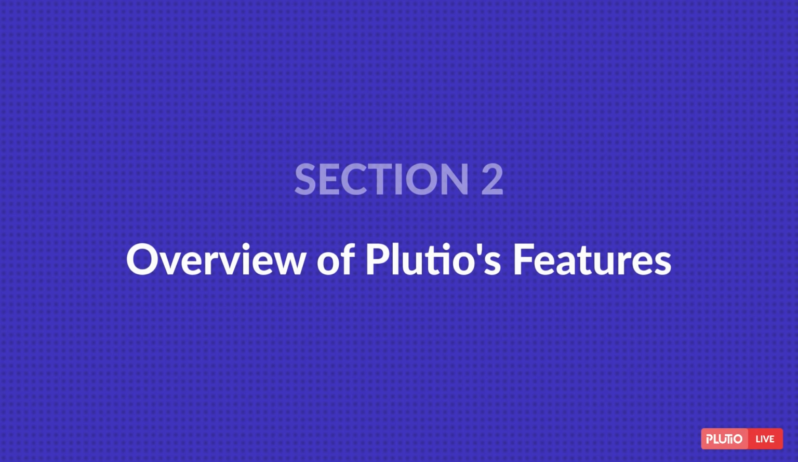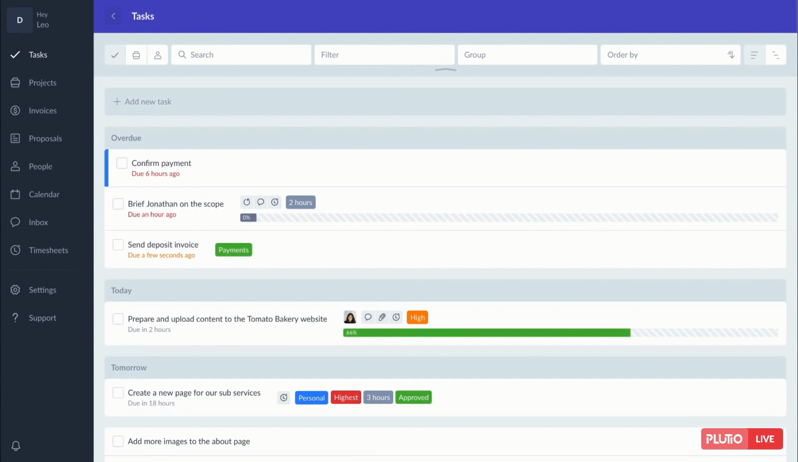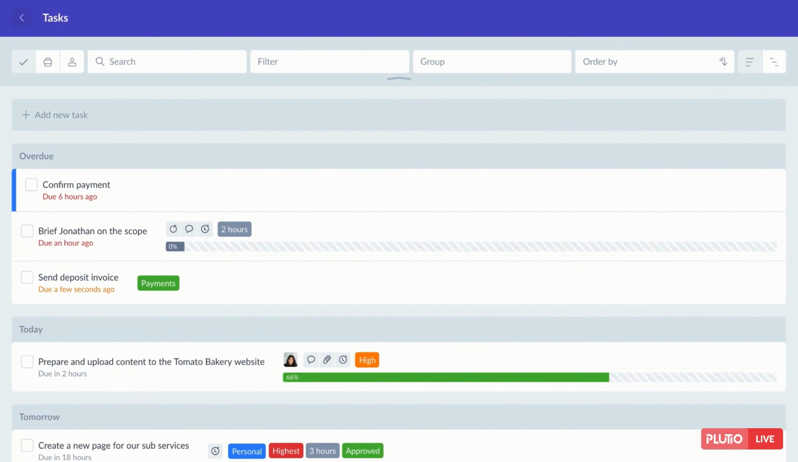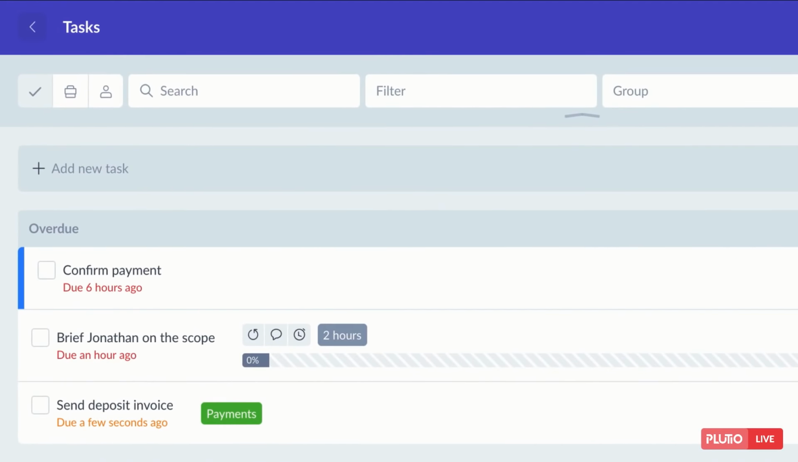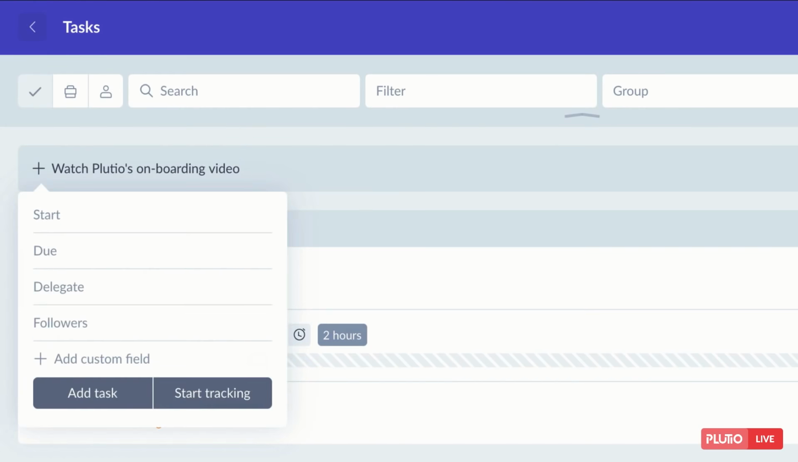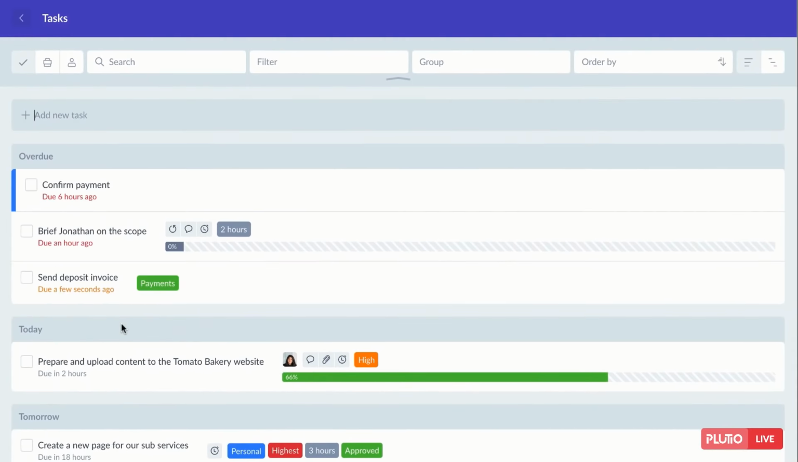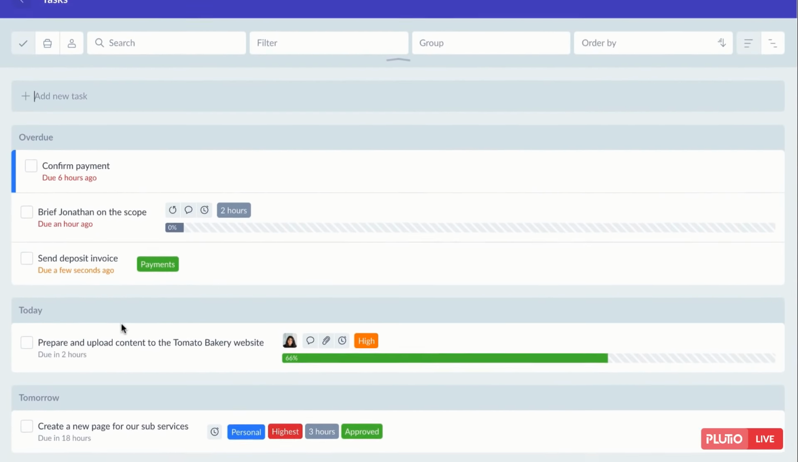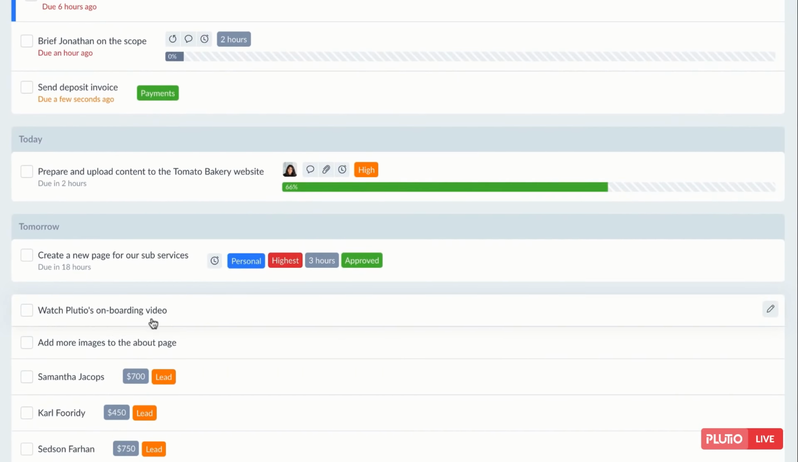Section 2. Overview of Plutio's features. Let's start with the main tasks page, which is the very first page that you see when you open your Plutio account. This page is completely private to you, so whatever tasks you add here, no one can see them apart from you. To create a task, simply type the task title into this field. Then click on Add Task or hit Enter. The task will then be created and added to your list of tasks right here.